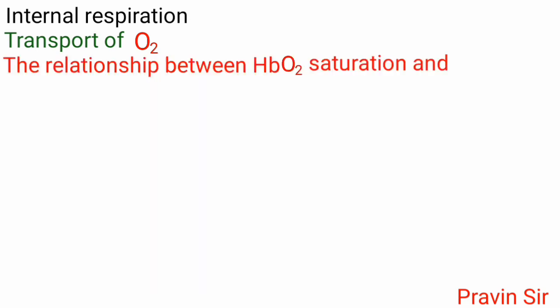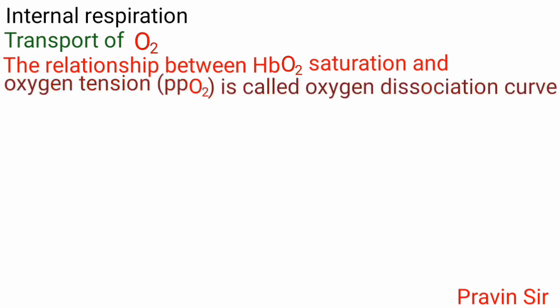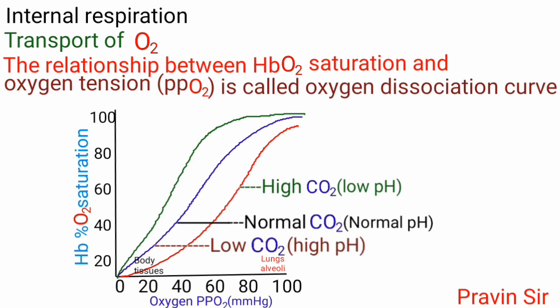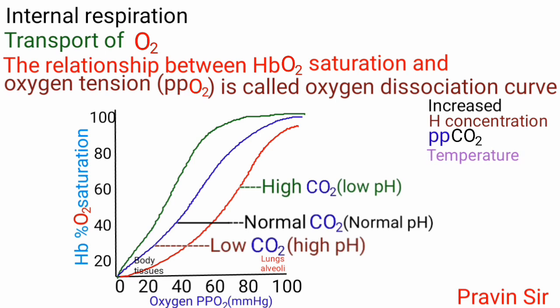The relationship between oxyhemoglobin saturation and oxygen tension is called the oxygen dissociation curve. It is sigmoid and shifts towards the right due to increased hydrogen ion concentration, partial pressure of carbon dioxide, temperature, and diphosphoglycerate formed in the RBCs during glycolysis.